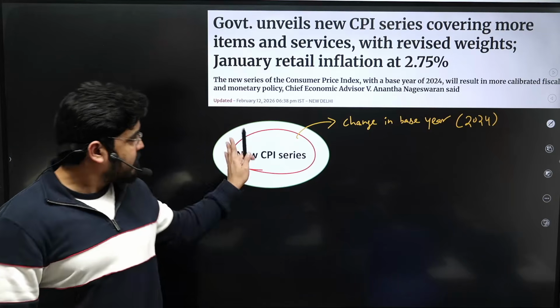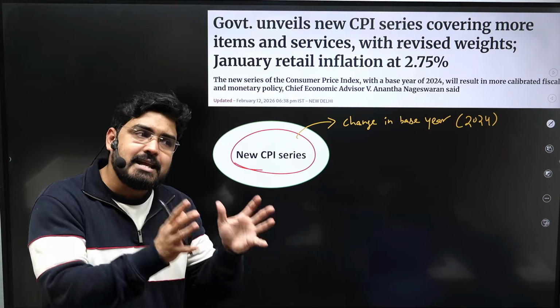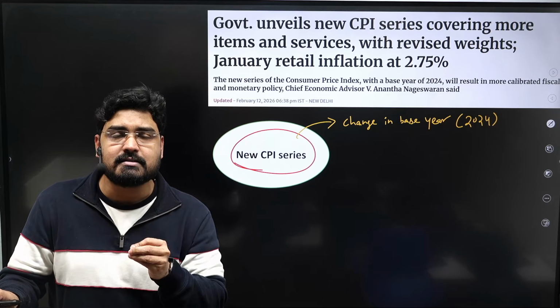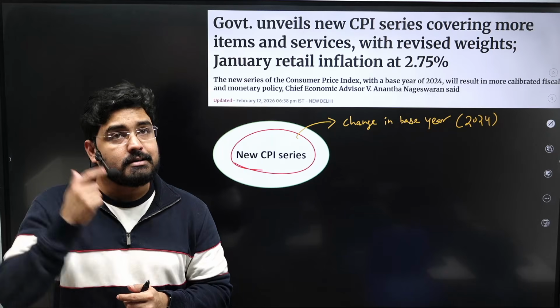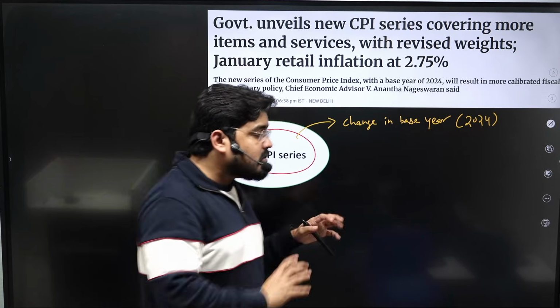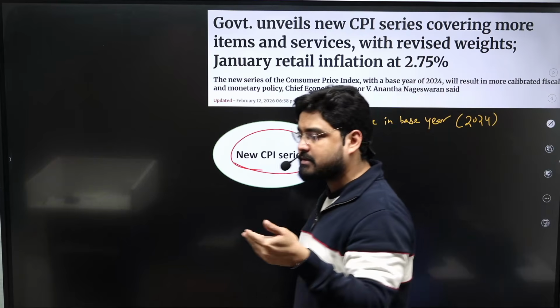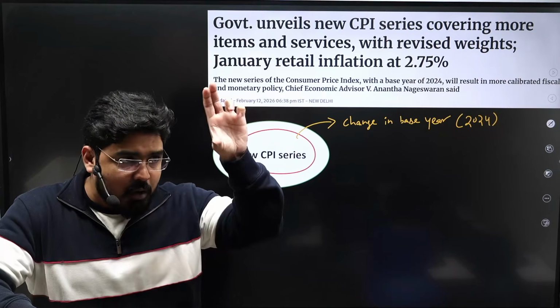See, for calculating any WPI or CPI, we trace the price levels among certain goods and services. For that, we fix a certain basket, right? Based on the consumption patterns, certain goods and services are listed in the CPI basket, and we trace the performance of the price levels among these goods and services.